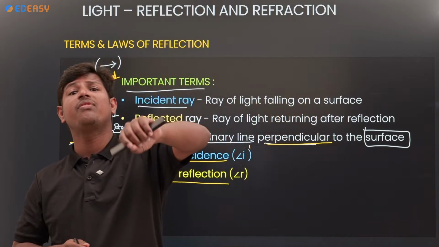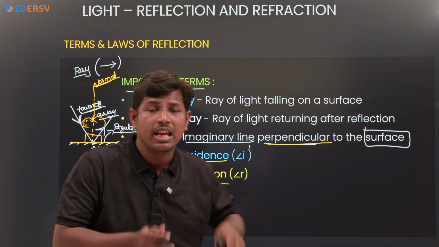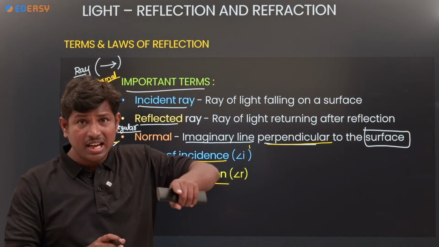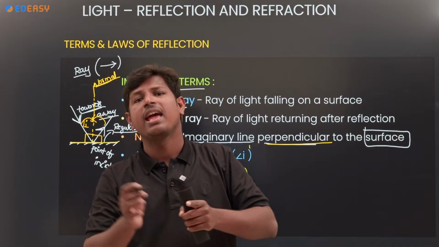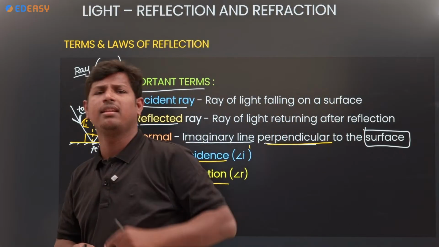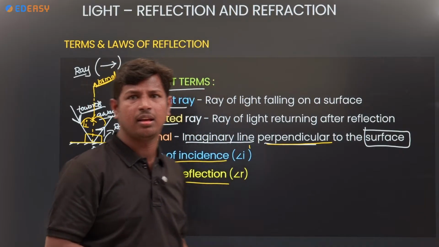Sir, how can we identify the angle of incidence and the angle of reflection? We have to check which ray is making the angle with the normal. If the incident ray makes the angle, it is the angle of incidence; if the reflected ray makes the angle, it is the angle of reflection. Clear?